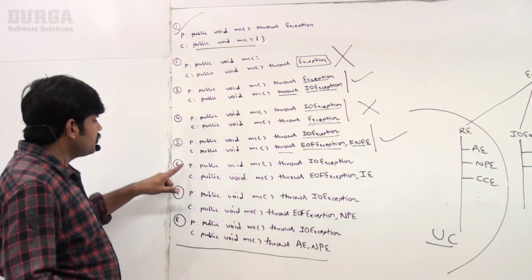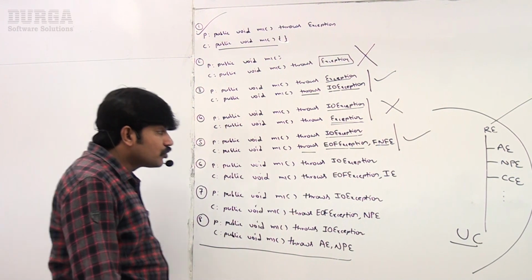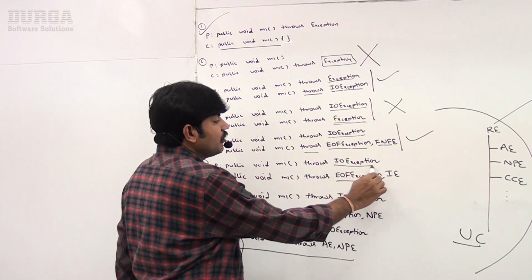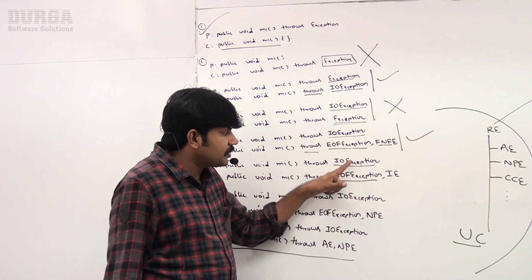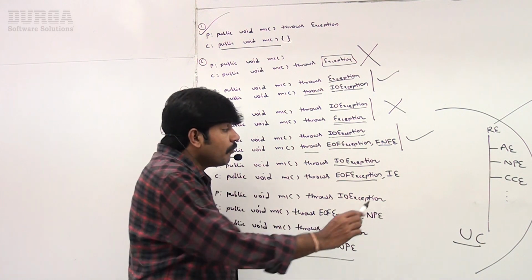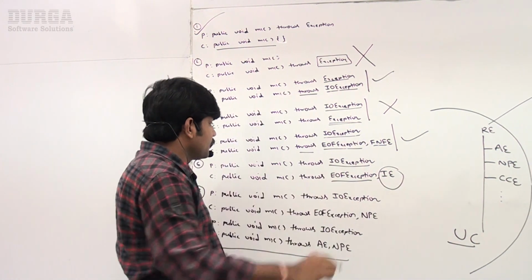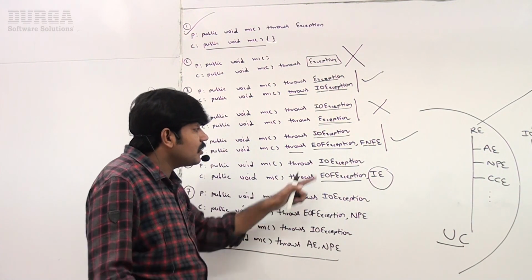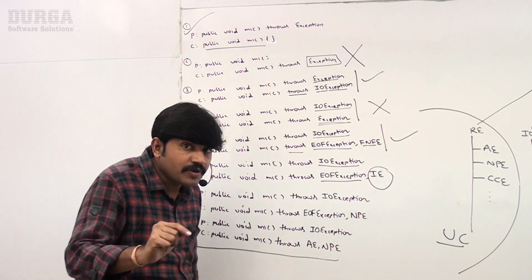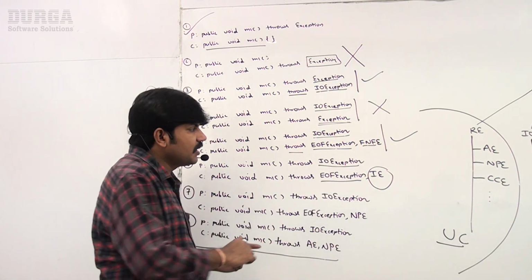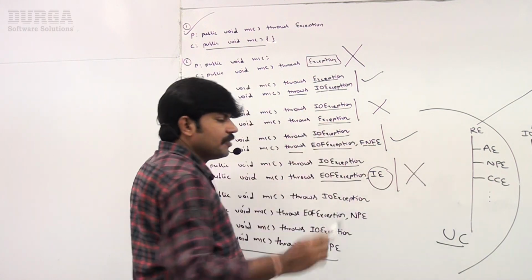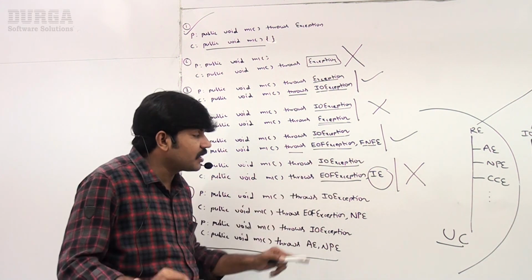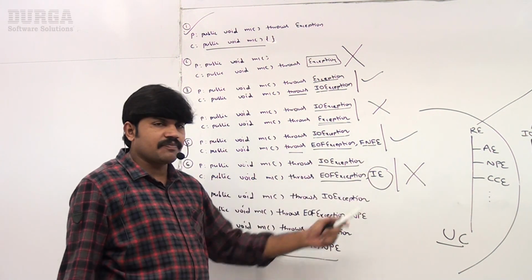Next, have you observed, right? Sir, public void M1 throws EOFException. Sir, parent IOException, no problem at all. EOFException, parent throws IOException, no problem. But InterruptedException, the child class method throws InterruptedException, which is not thrown by the parent class method. That's why immediately we are going to get a compile error, sir. This one itself is invalid, because InterruptedException, which is a checked exception, is thrown only by the child class but not by the parent class. That's why it is invalid, right?